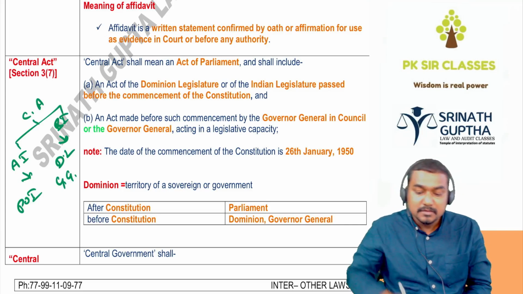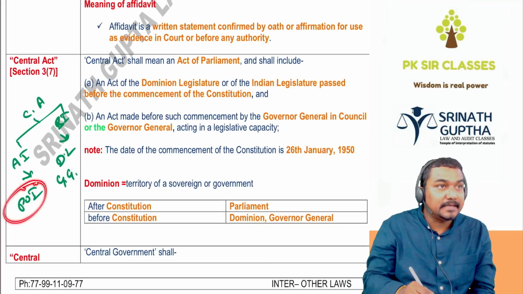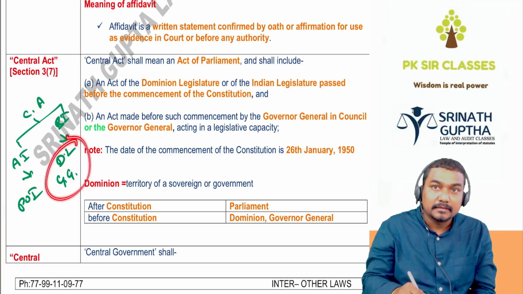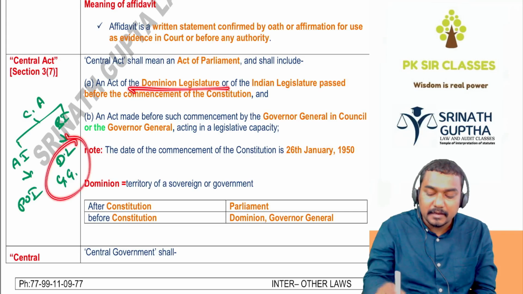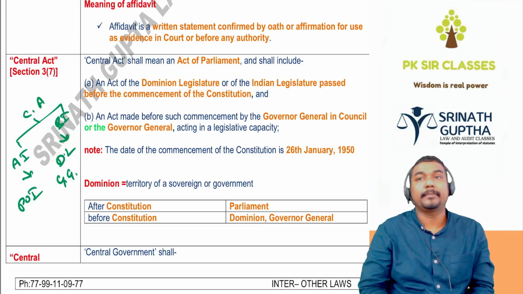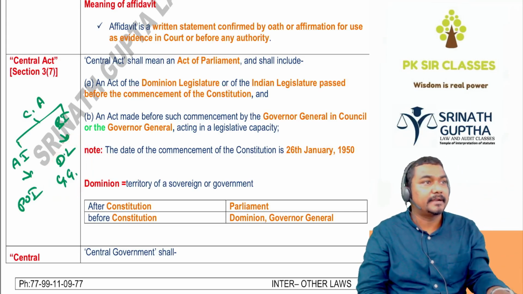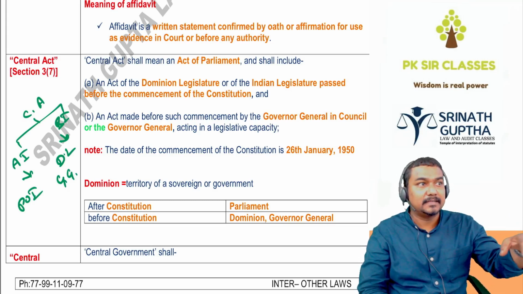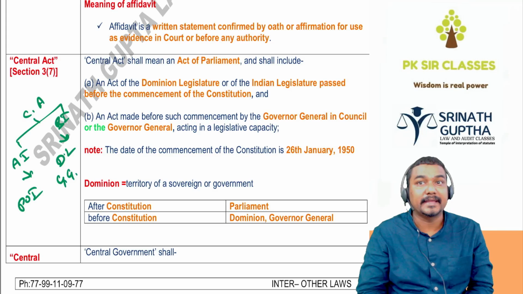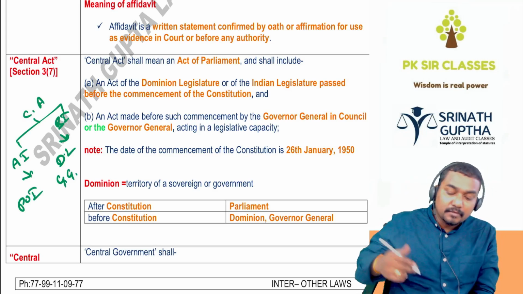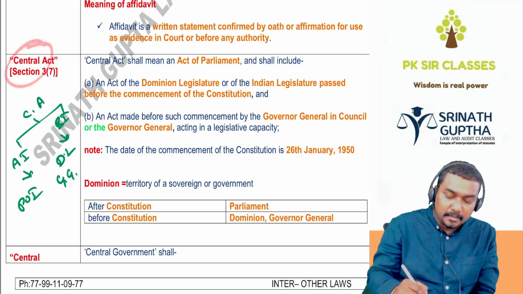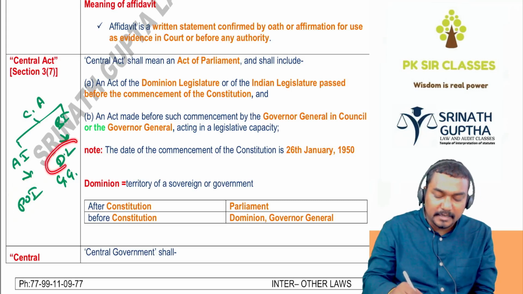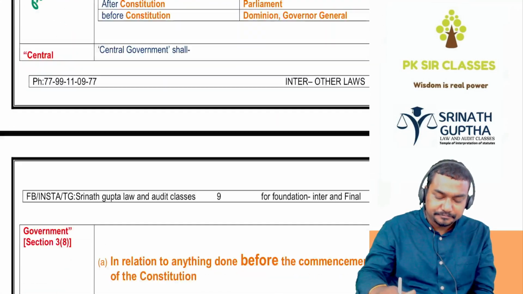Yes sir, no sir. So right now, Parliament of India is there. Before independence, in the place of Parliament of India, who is there, beta? Governor General or the Dominion Legislature. Dominion means locality. Right now we have states, no? Andhra Pradesh, Telangana, like that. Once upon a time we used to have dominions. Then, beta, Central Act means right now an Act passed by Parliament of India. Before independence, an Act passed by the Dominion Legislature or the Governor General.